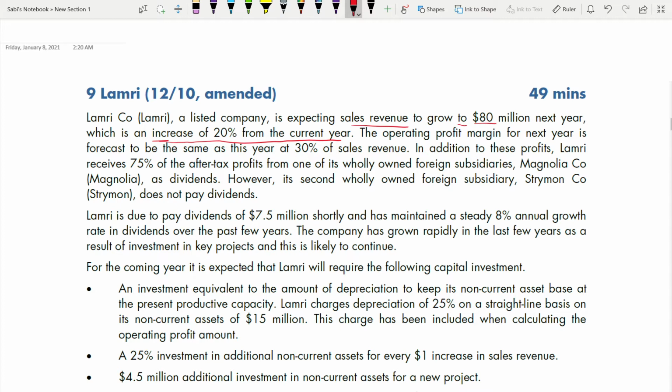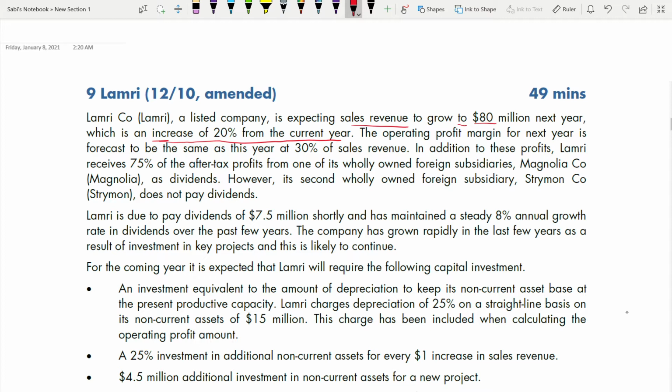That means next year's sales revenue is 80 million. It has already been calculated with the 20% increase. They just wanted to tell us that from the past year to the current year, the increase is 20%. So now it is 80 million. You're not going to increase this 80 million by 20% again.